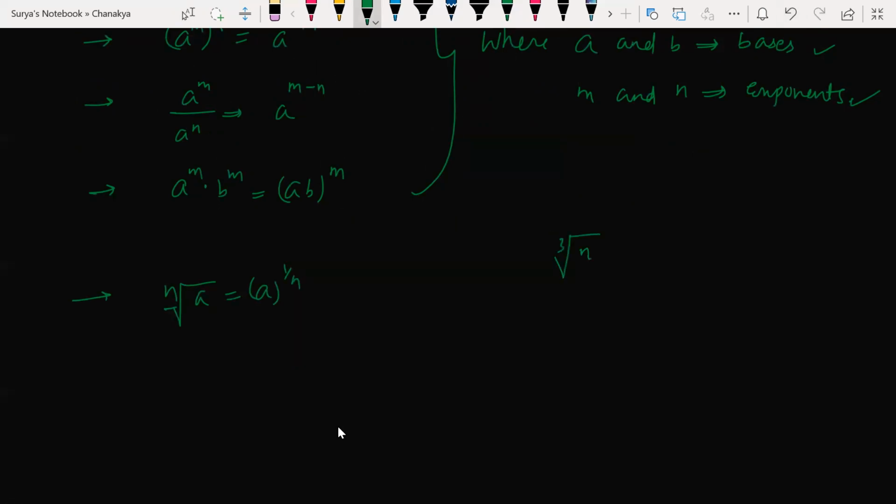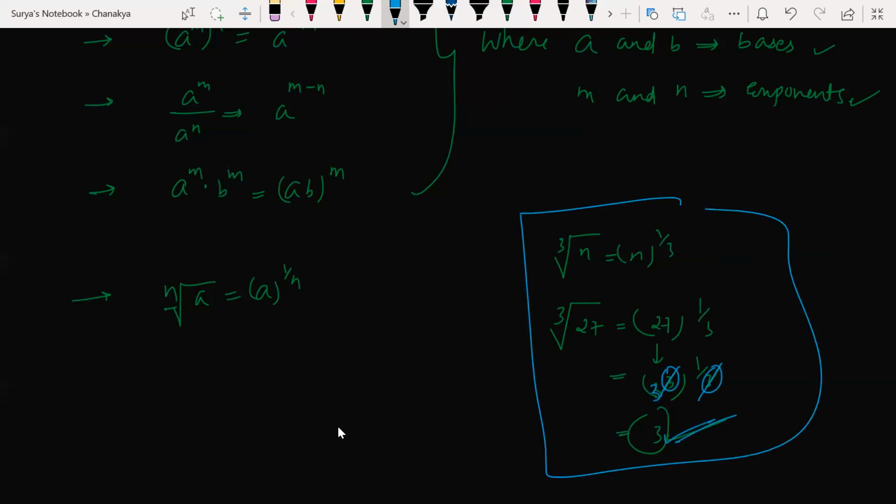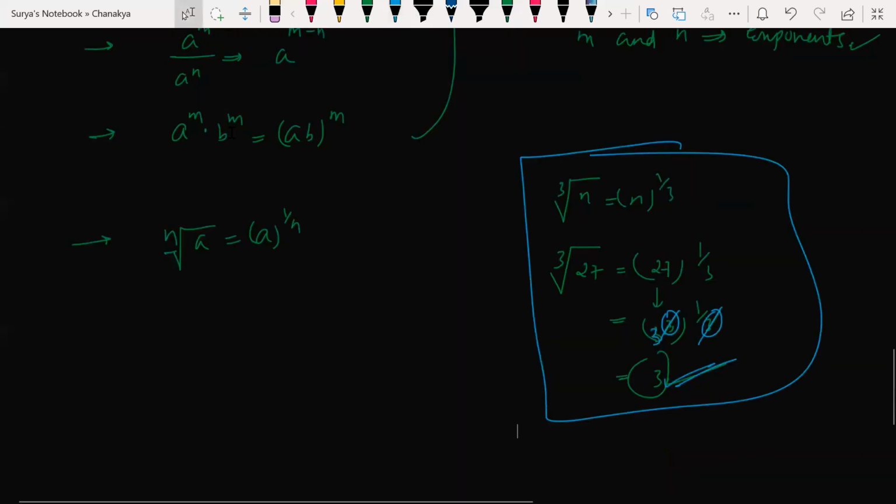The cube root of n is nothing but n to the power of 1 by 3. The cube root of 27 is nothing but 27 to the power of 1 by 3. 27 further can be written as 3 cube, all to the power of 1 by 3. So the powers will get cancelled, which leaves 3, correct? Which means the cube root of 27 is 3. How did we get 3? By writing 27 as 3 cube, and since I have this power and this power, I can multiply both the powers. That is how I am left with just 3 here. Hope you got the point.